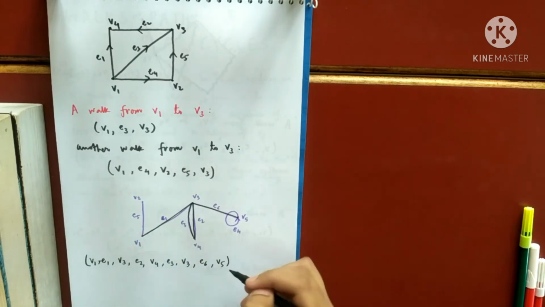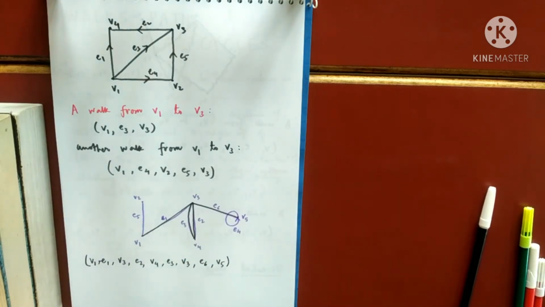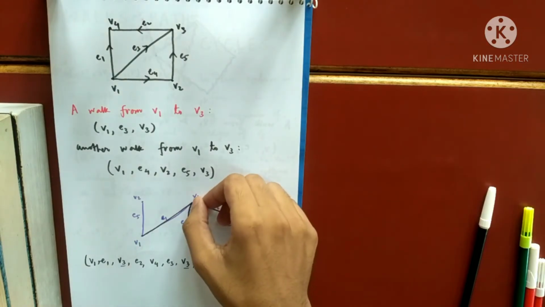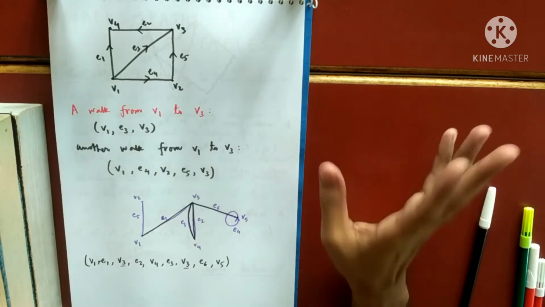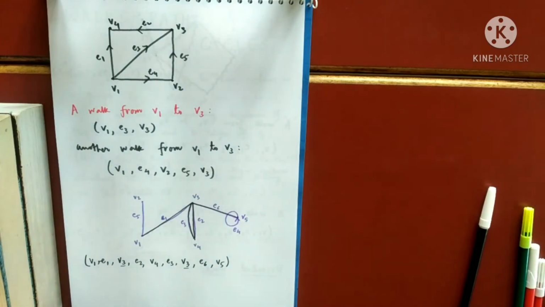My point is that a walk may have repetition of edges and also repetition of vertices. As you can see in this walk, the vertex V3 is repeated. But the edges may also be repeated. If you want to go from V3 to V4 two times, you can do that. So basically, a walk has no restriction on the repetition of edges and on the repetition of vertices.